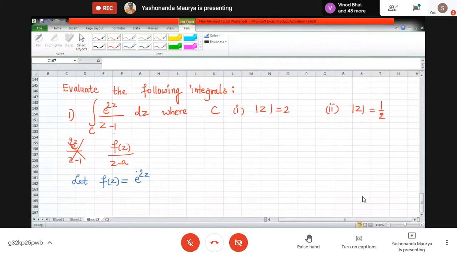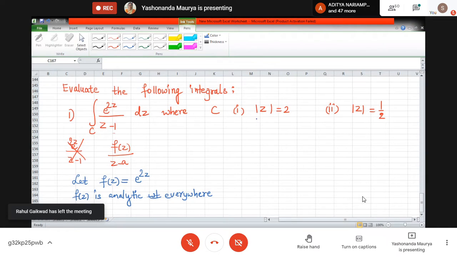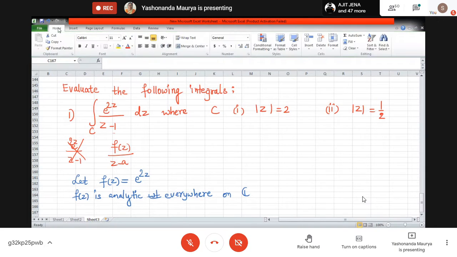So we can differentiate this expression and it contains only z terms, so f of z is analytic everywhere. Everywhere we can find that derivative, so it is analytic everywhere on C.